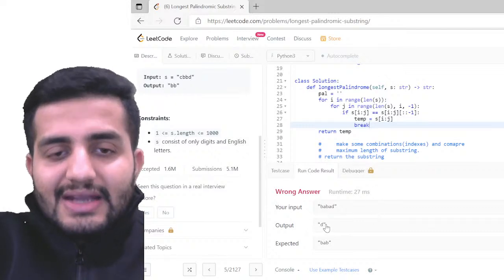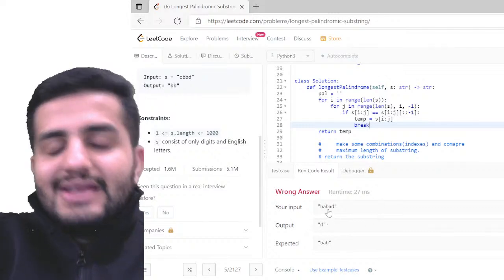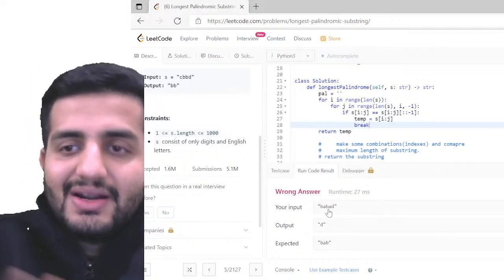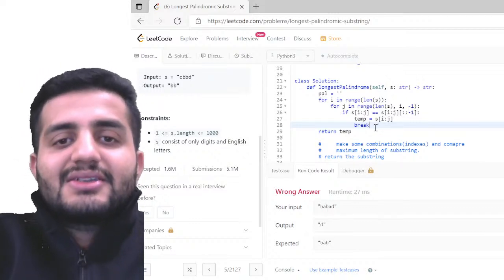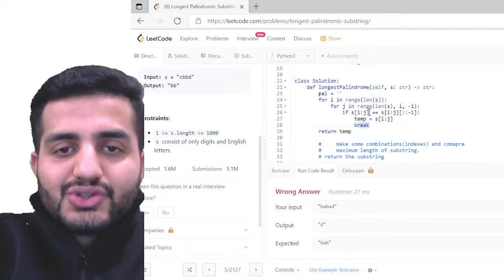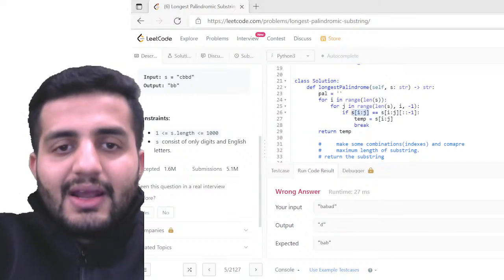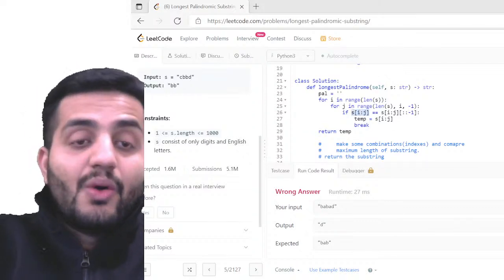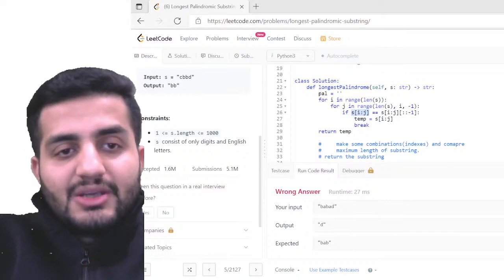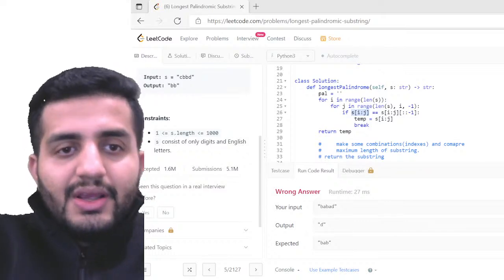The error is that it is able to identify the palindromic sequence, but D is again a palindrome, right? D forward, a single letter, is again a palindromic sequence only. But I have to make sure that this does not break out. So I have to keep on storing this somehow, and then compare the palindromic sequences, so I have to generate all of them.